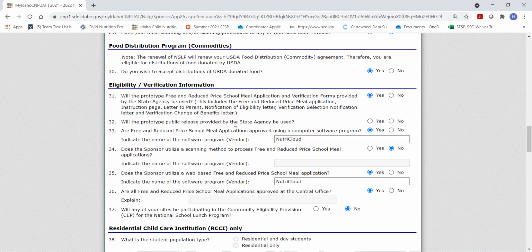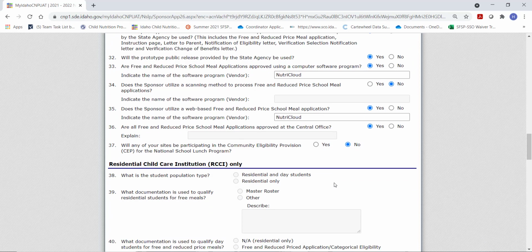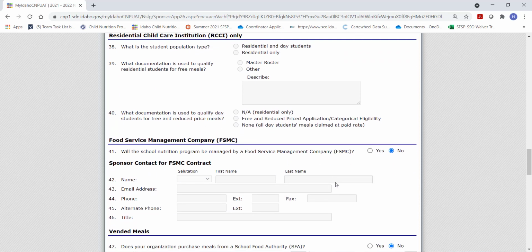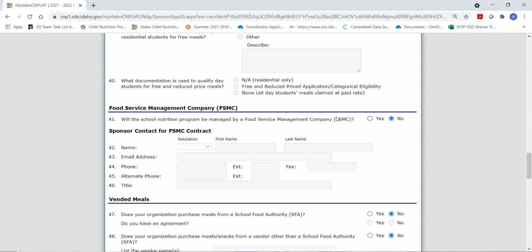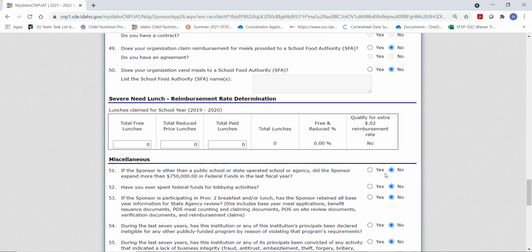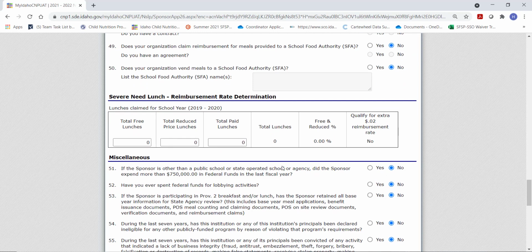Will the prototype public release by the state agency be used? Yes. Still using NutriCloud as our free and reduced software and our online free and reduced application. This institution is not a residential child care institute. There is no food service management contract. There are no vended meals. We will leave the severe need lunch reimbursement rate determination blank.